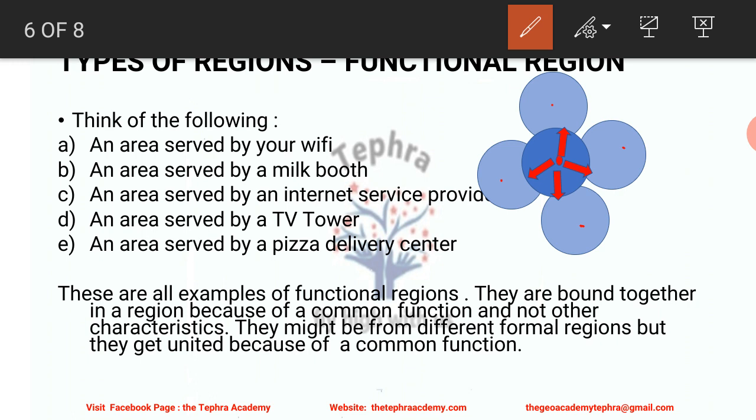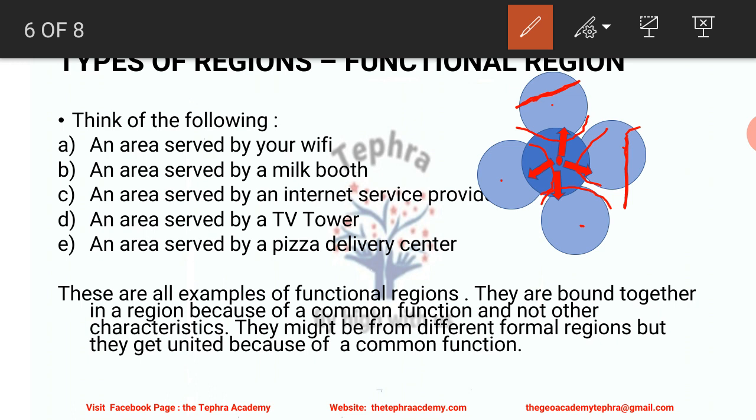So it is crossing the boundary of its own region and going into another region, but it is not serving the whole of those regions. This red arrow is not found over here, and not over here, but it is found only in this part of this formal region and in this part of this formal region.